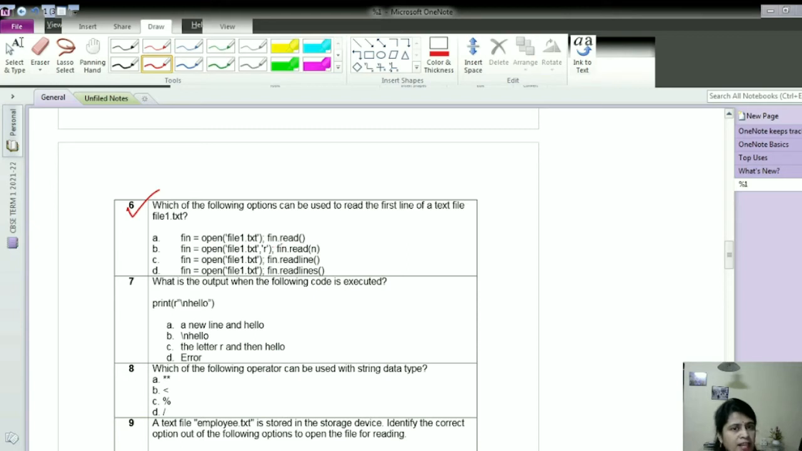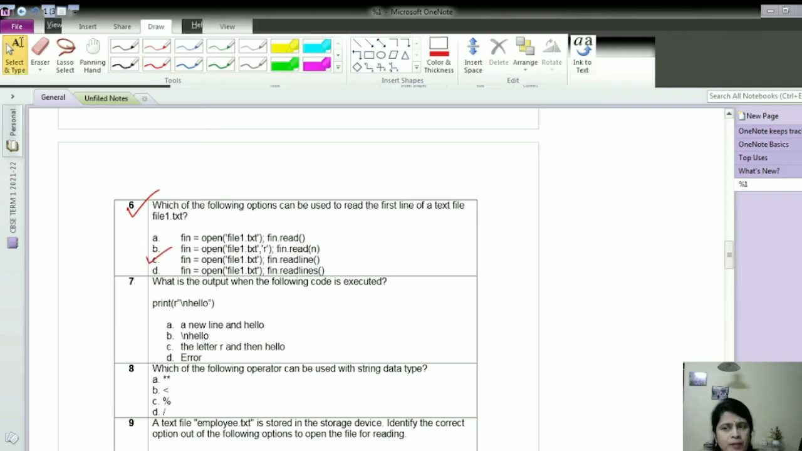As we know, the read function reads the entire content. The second option, read(n), means how many characters we want to read. Now in option C, we are opening the file file1.txt with the help of the open function. Then the readline function is called. Yes, the readline function reads one line at a time. So when you open a file, this readline function will read the first line. And of course option D is not correct, because the readlines function will read all the lines from the file. So here option C is correct.